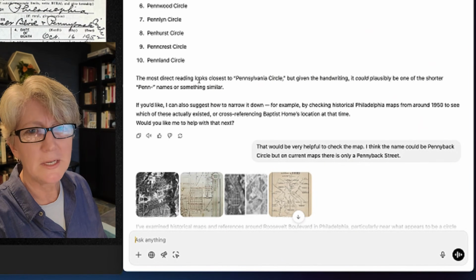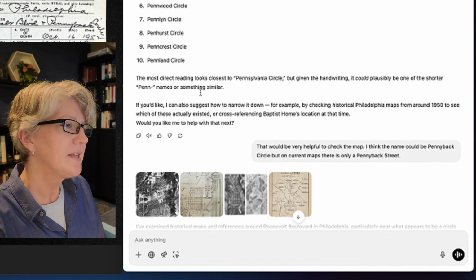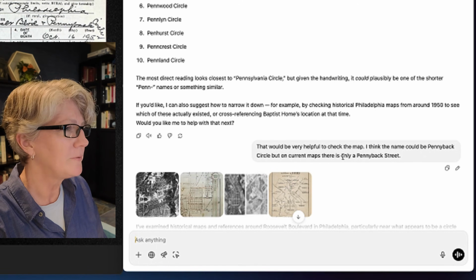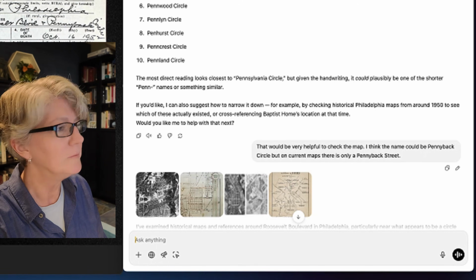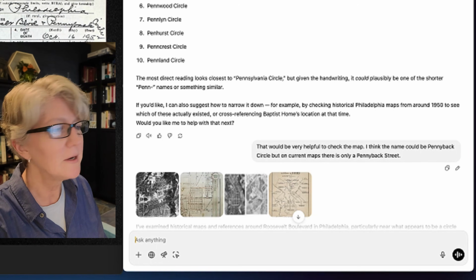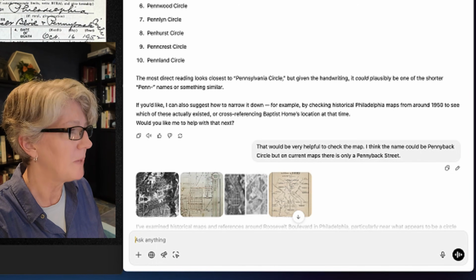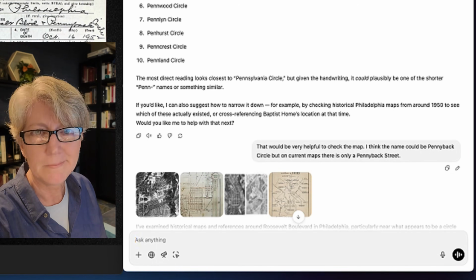So it gives me what its conclusion is. And I say, well, that could be helpful to check a map, but I think the name is Pennyback Circle, but on current maps, there's only a Pennyback Street. So I just pushed back against AI and told it what I thought. It came to me with a really definitive conclusion, right, of what it thought it was. And I used my brain and said, I don't think that's it. My problem isn't that I can't read the address, because I kind of can. The problem is it doesn't match, really.